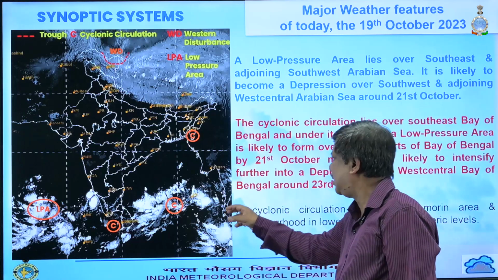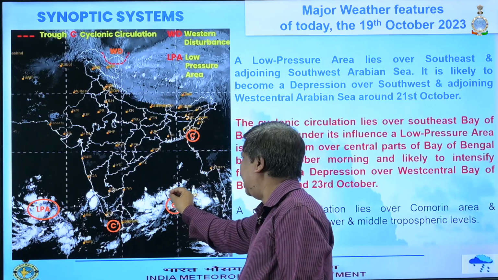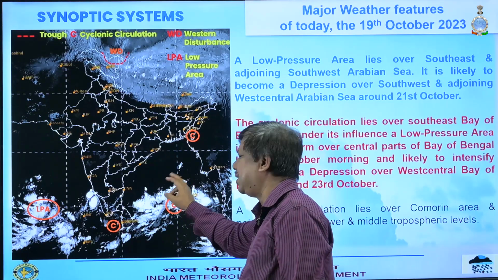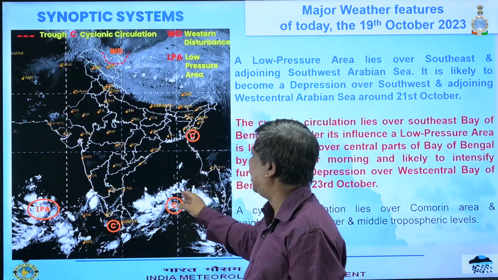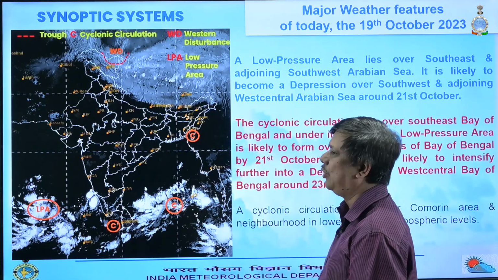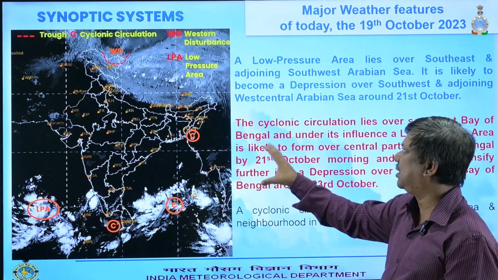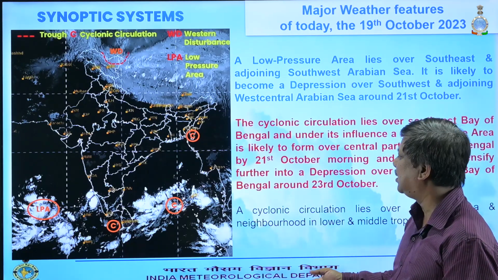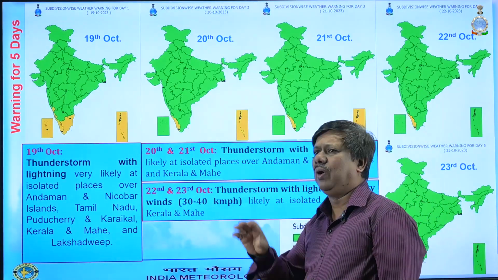And then this cyclonic circulation will also be moving northwestward, and under its influence there will be a formation of a low over this region, meaning west central and adjoining areas, and then that will also move northwestward and intensify into a depression by 23rd October. So this is the weather situation and the forecast, and due to that, what will be the weather situation and warning over the country.